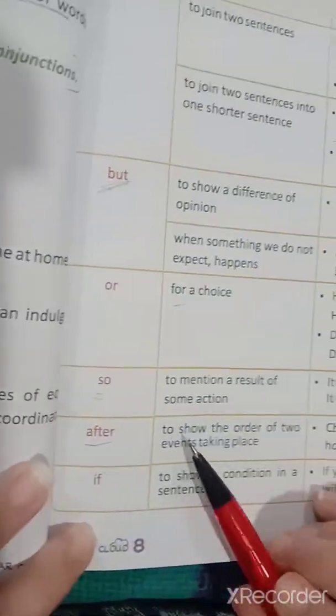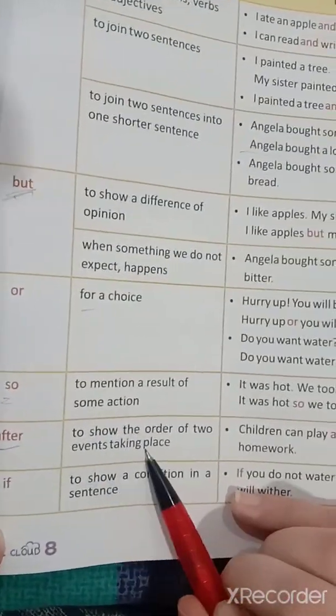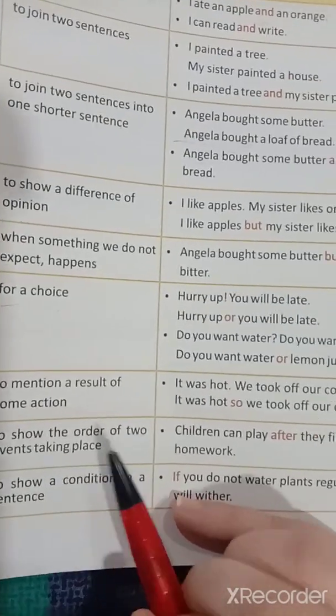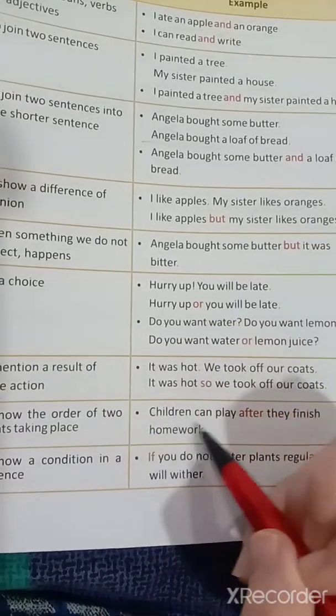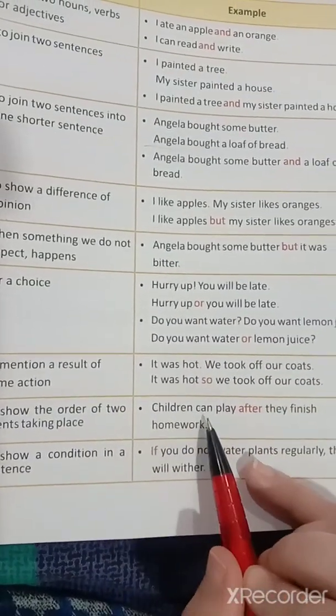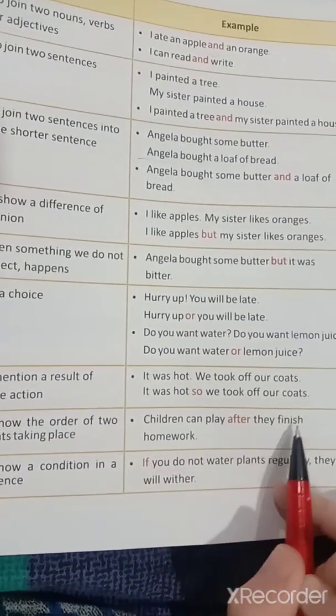After, to show the order of two events taking place. After means one after the other. When you want to say the order of some event, at that time you will use after. Children can play after they finish homework.